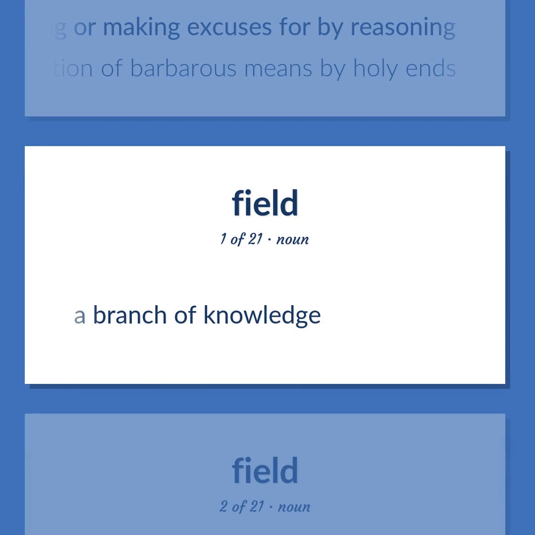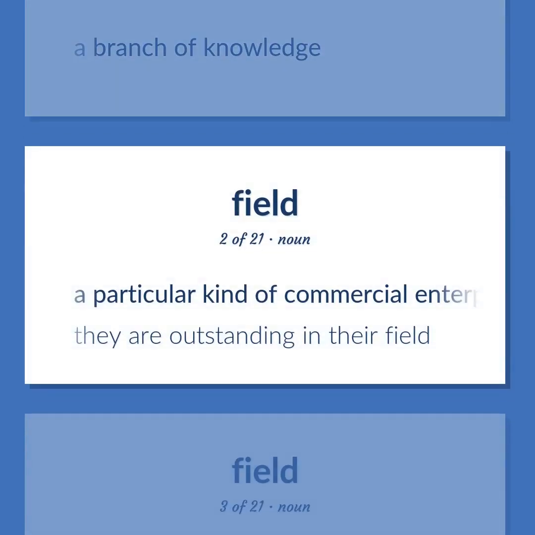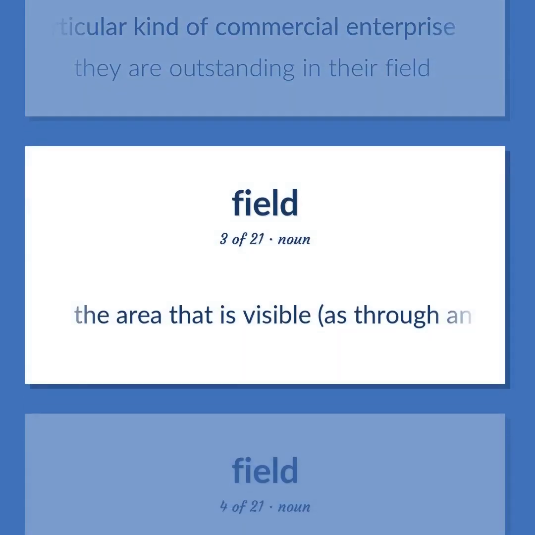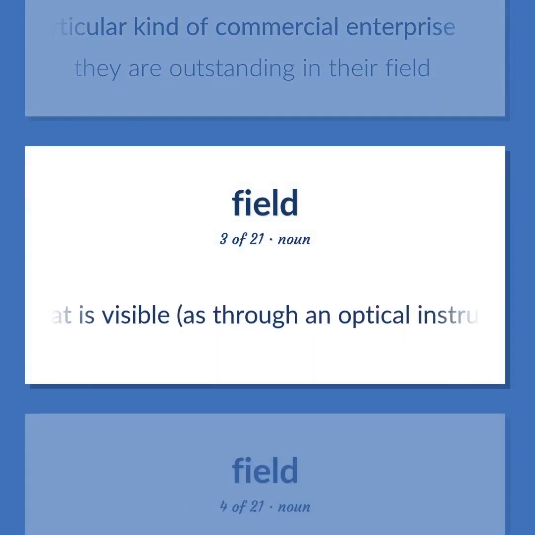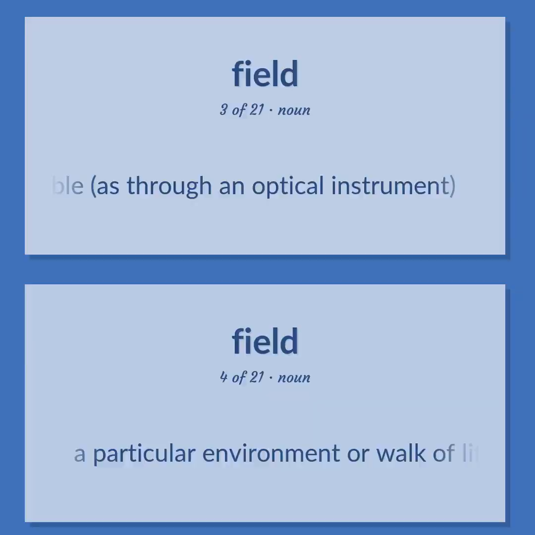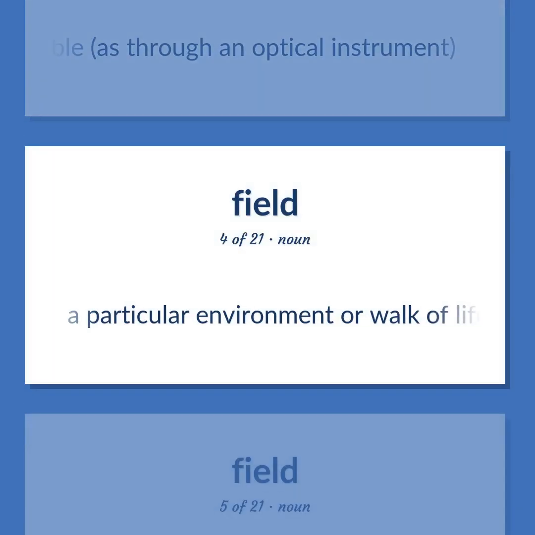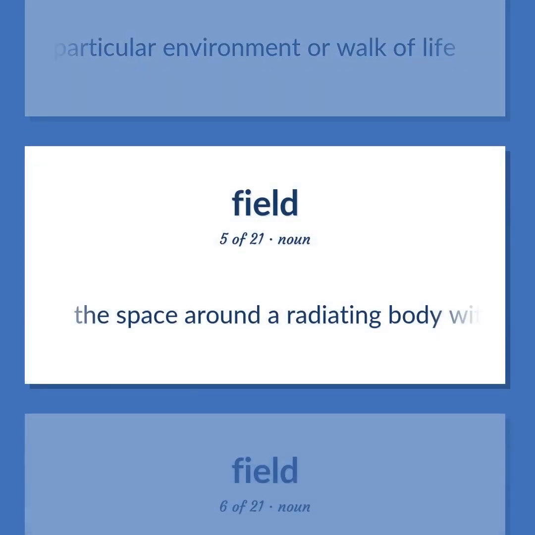A branch of knowledge. A particular kind of commercial enterprise. They are outstanding in their field. The area that is visible, as through an optical instrument. A particular environment or walk of life. The space around a radiating body within which its electromagnetic oscillations can exert force on another similar body not in contact with it.